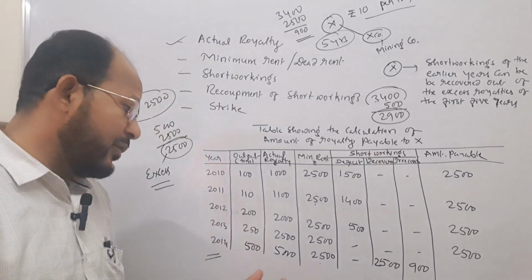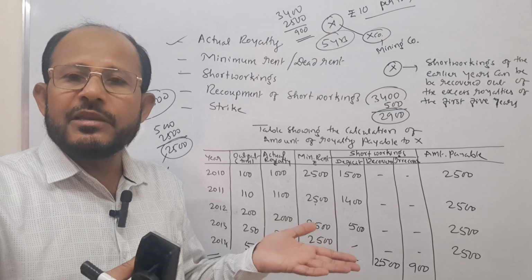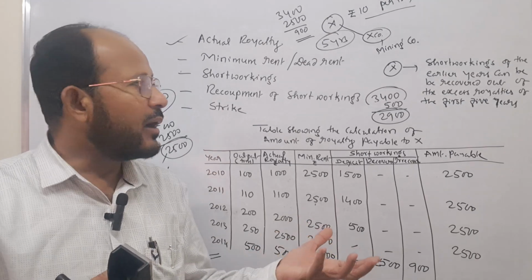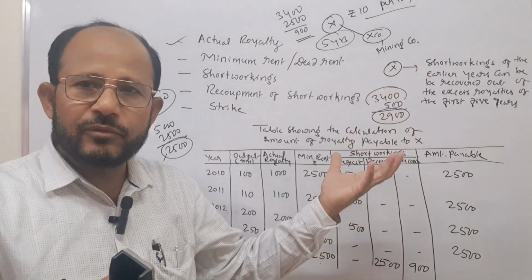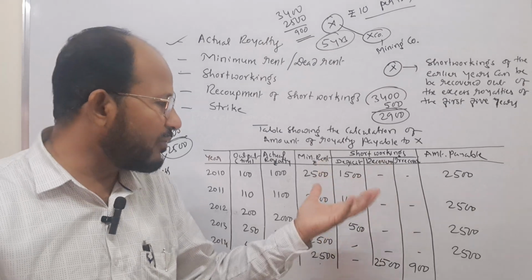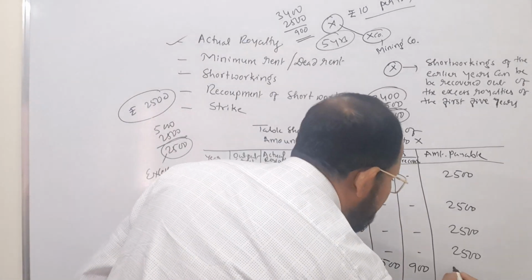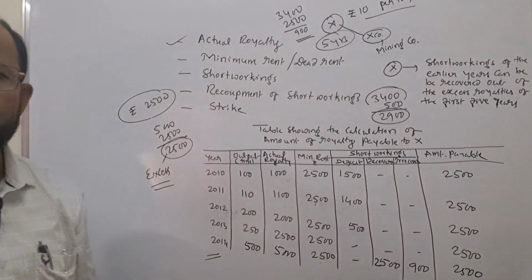That is why you come to know that if the actual royalty increases, then the chances of recovering the short workings which were paid by the company will also be more. Here the actual amount to be paid to the landlord is again rupees 2500.